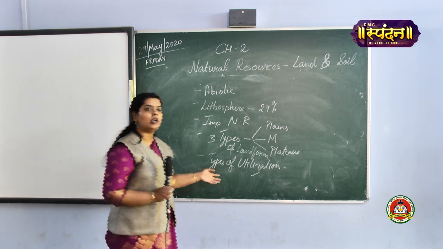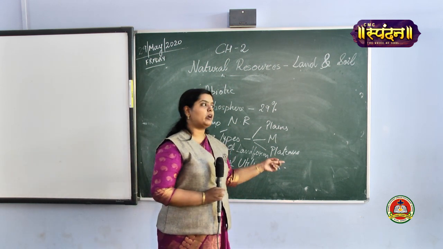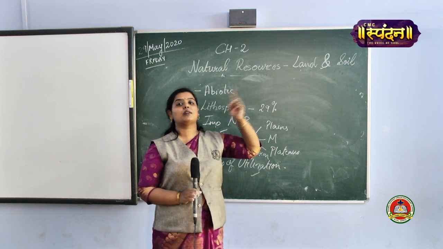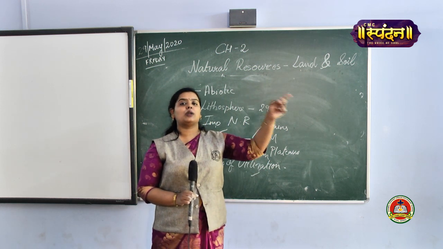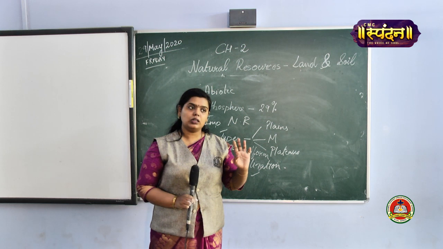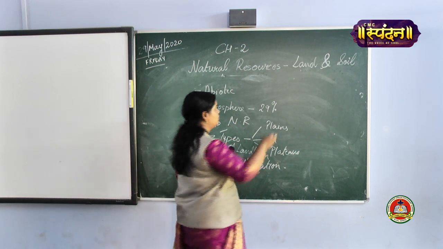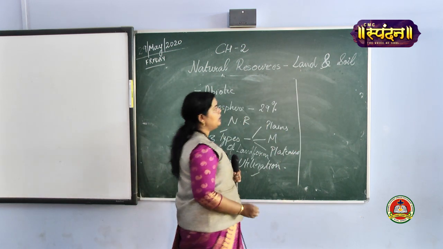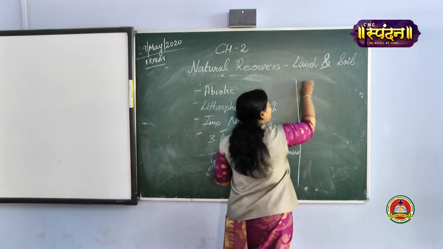On the basis of quality, there were 2 types, that was productive and unproductive, and on the basis of ownership also we learned that was private and what? Private and community land.